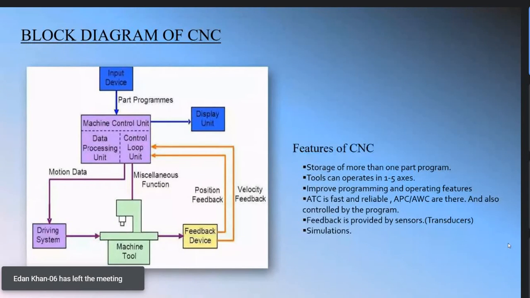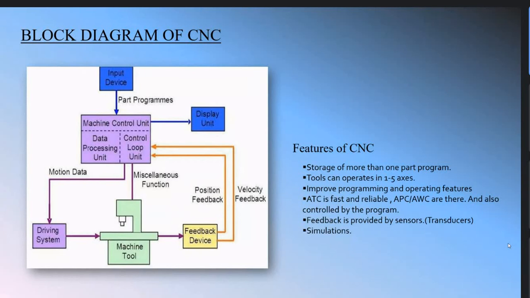Why NC machines? We are going to eliminate this one. So the first one is storage of more than one part program. According to the computer system requirement, there is a storage system, and we can add or store a number of part programs. The second one is that the tool can operate in 1 to 5 axis. According to the CNC milling machine, whether 3 axis or 5 axis, we can operate 1 to 5 axis.